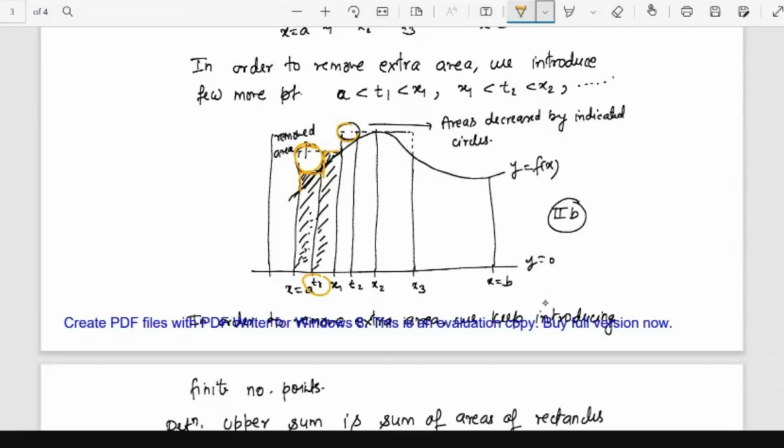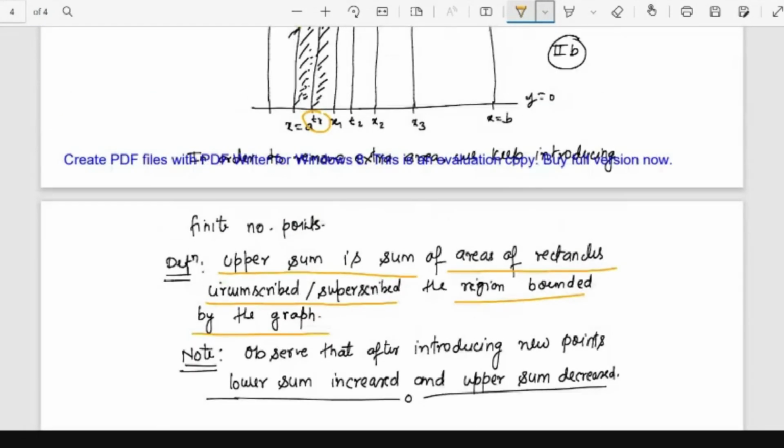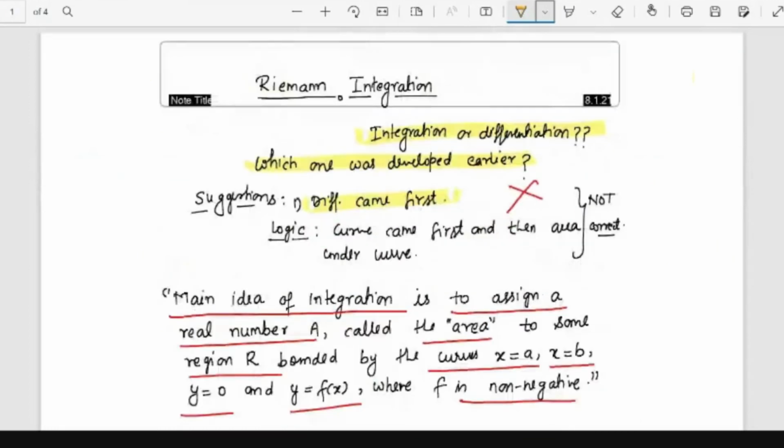In a similar way, if we keep on introducing some more points, then extra area will be removed. So what is going on here? Upper sum is the sum of area of rectangles circumscribed or superscribed on the region bounded by the graph. So basically, let me give the overview of the whole thing.